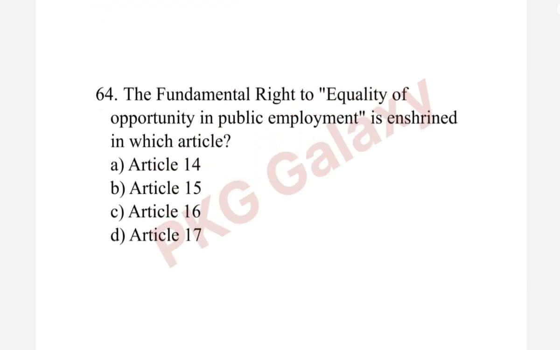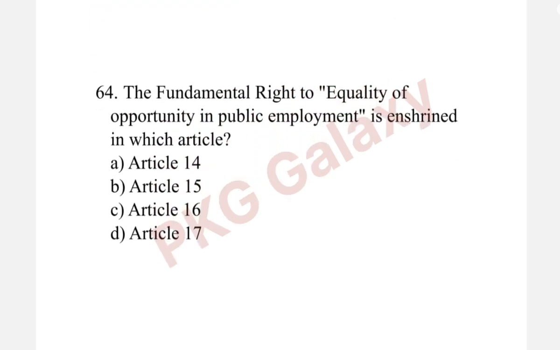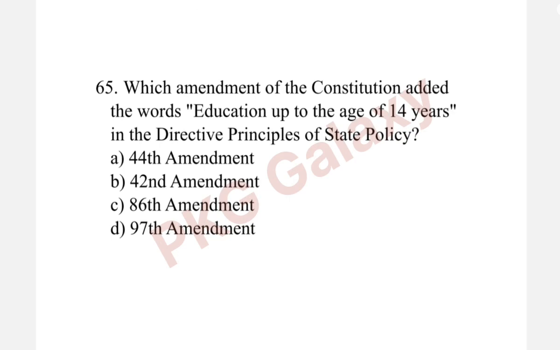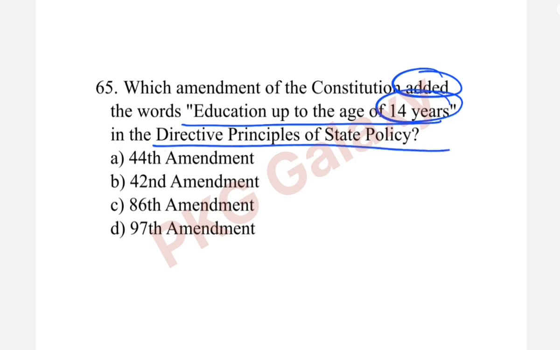Next question. The fundamental right to equality of opportunity in public employment is enshrined in which article? The correct answer is option C, Article 16. Next question. Which amendment of the Constitution added the words education up to the age of 14 years in the directive principles of state policy?